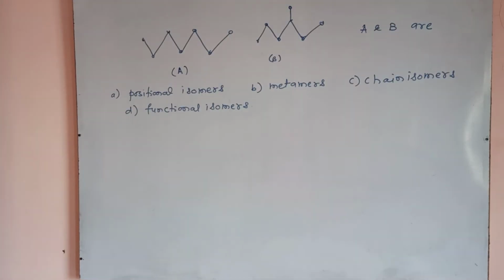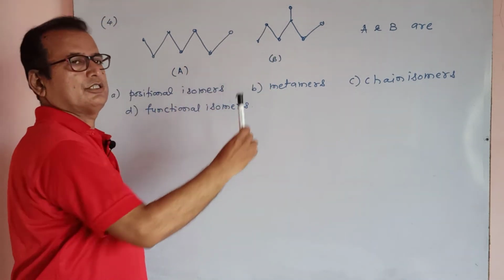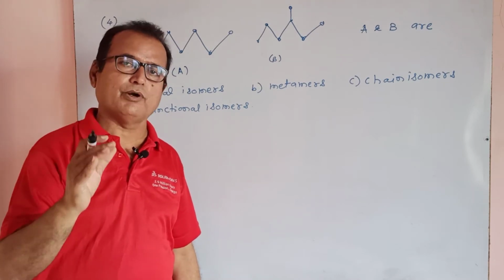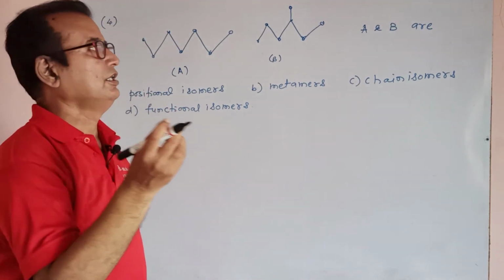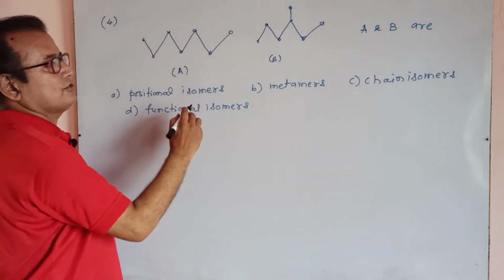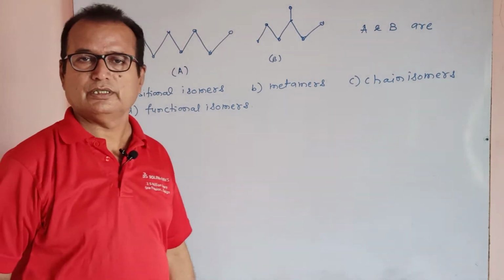Yes students, our fourth question is on my board. These are the two structures. Only bond line structures are there, and the question is: A and B are positional isomers, metamers, chain isomers, or functional isomers?